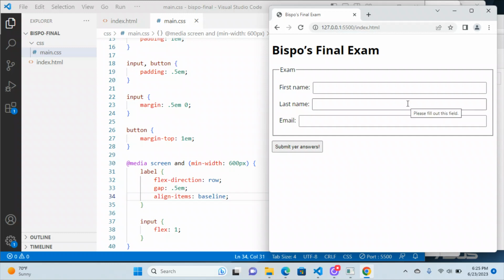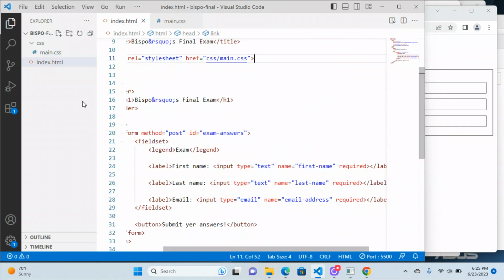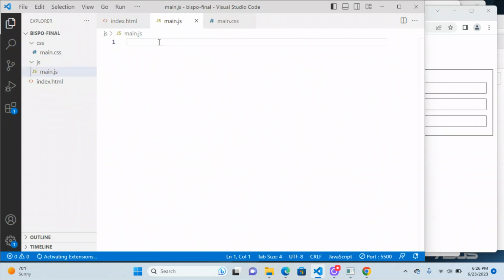That works. All right, so the next part and the last part is the jQuery. Once again, I know that I'm going to need a JavaScript page, so I'll go back out here, make another subfolder, call it js, and inside there make a new document. You can call it anything you wanted to. main.js would do just fine.